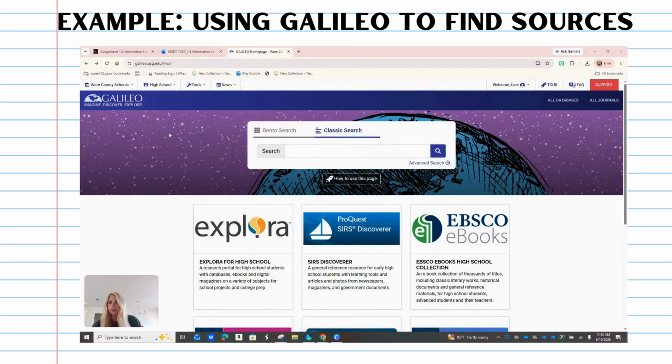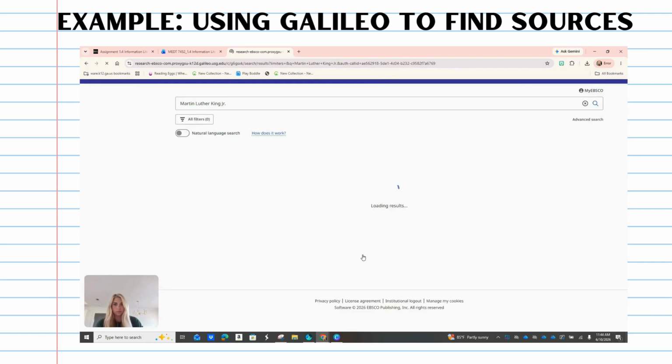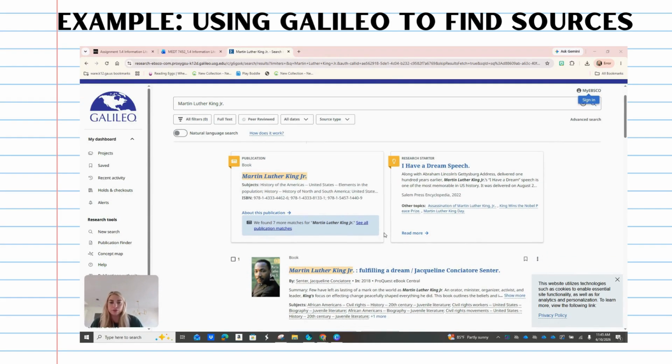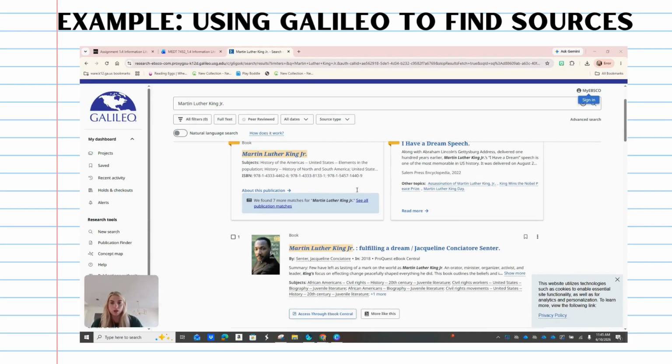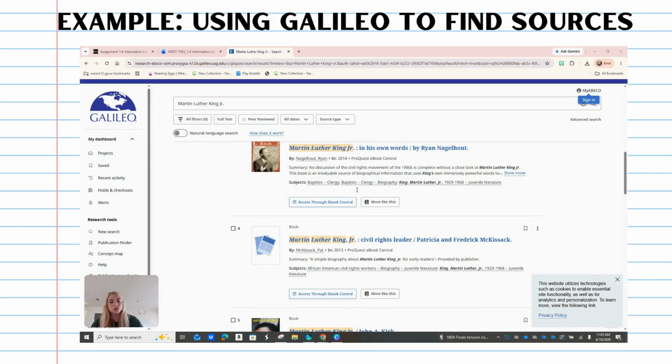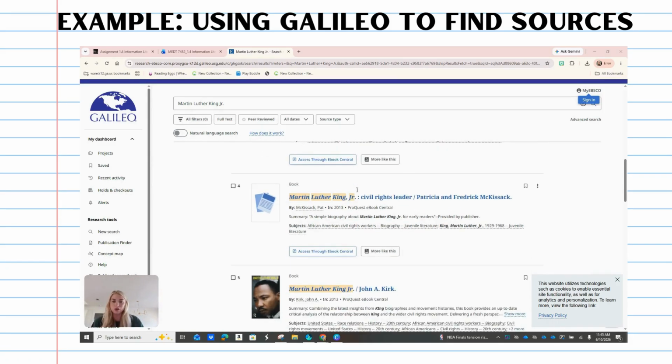So the first step is we are on the Galileo website. We signed in using our username and password. I'm going to search our keywords, which is Martin Luther King Jr., and we're going to see what comes up when we search it. So as you can see, several sources popped up here, and you can scroll down to find which one suits your project and research the best.